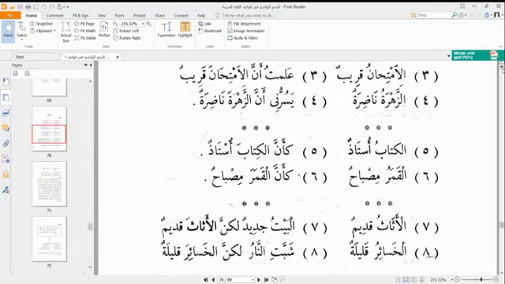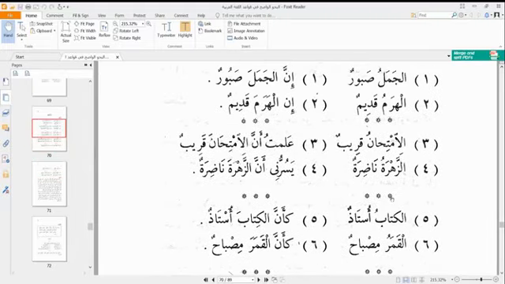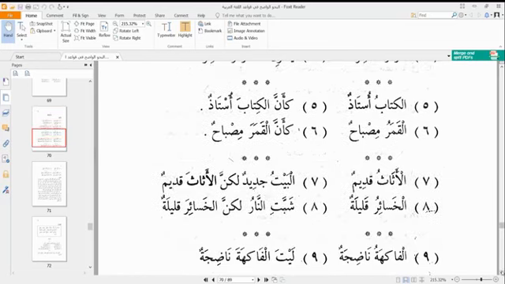So let's look at the example here. كأن الكتاب أستاذ. Verily, the book is a teacher. But what ka'anna does here is that it establishes that it is only a likeness. So we now say ka'anna al-kitaba ustadun. Verily, it is as if the book is a teacher.